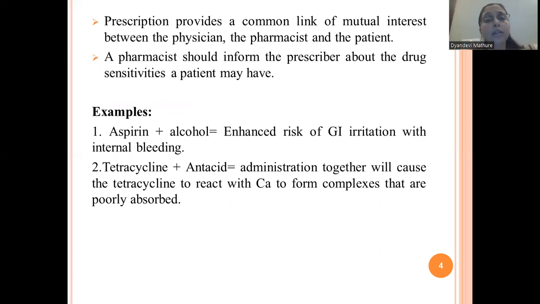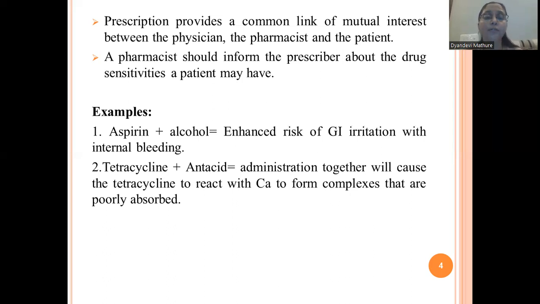A pharmacy should inform the prescriber about the drug sensitivities a patient may have. So this point is again very important. Whatever medications a prescriber is going to prescribe, before prescribing them it is the duty of the physician to ask about the medical history of that patient, whether the patient has sensitivity or resistance to the particular medication or not.